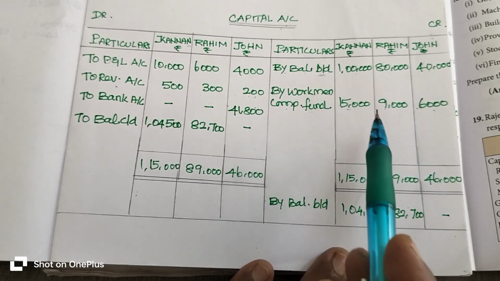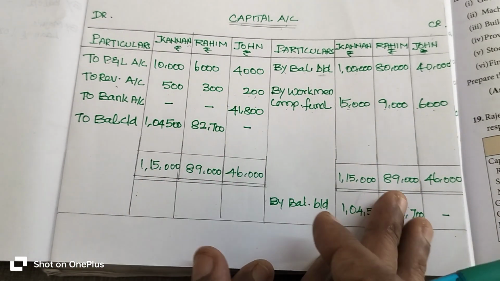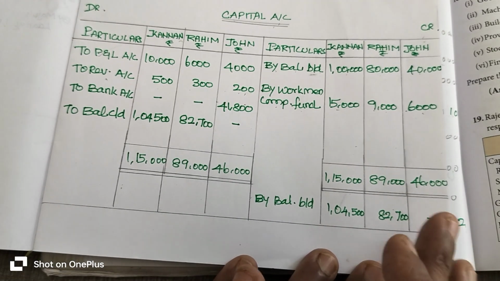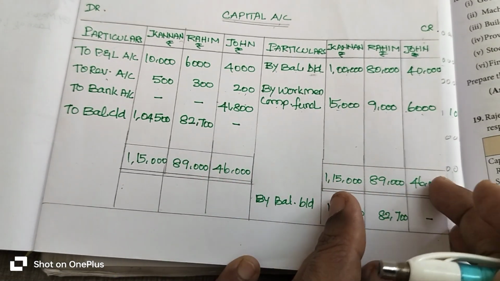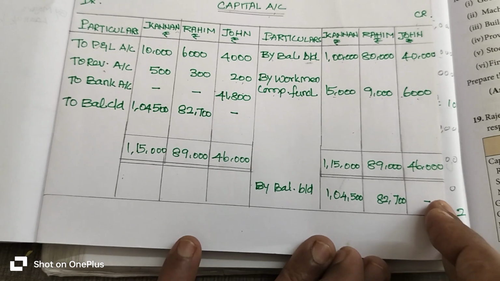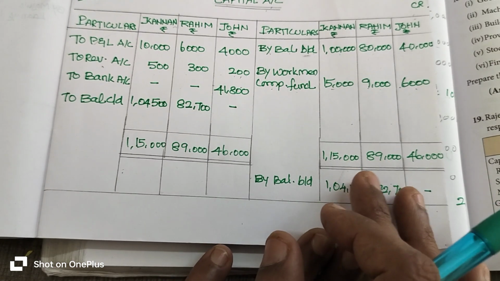After comparing, which side has the higher value? The creditor side has the higher value, so we treat the creditor side as the total.